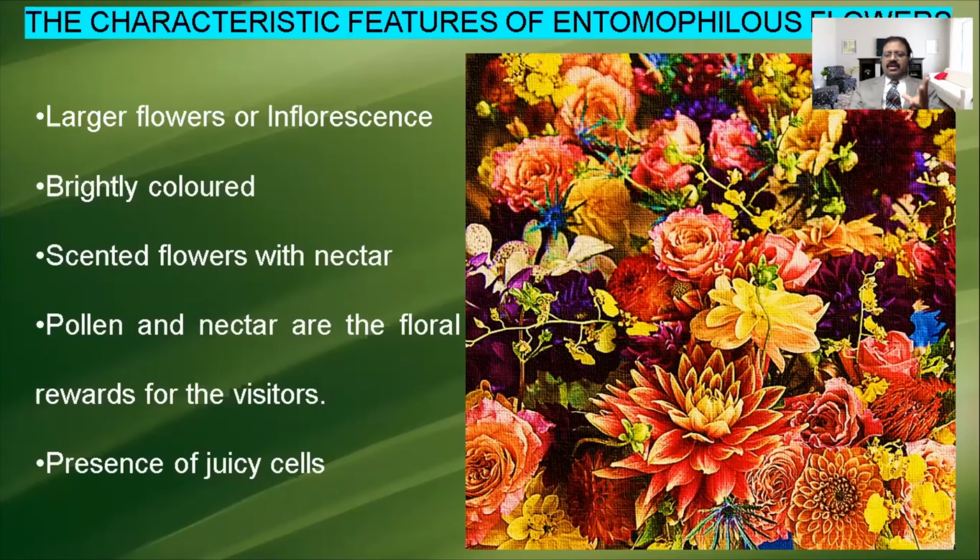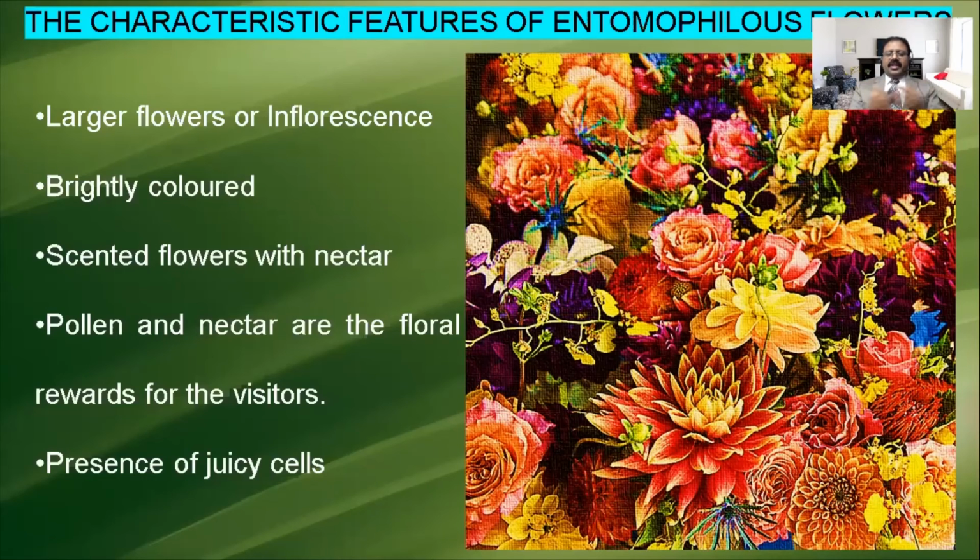Usually the flowers are large flowers. If they are very small flowers, the insect may neglect them or won't find the flowers. So the flowers are usually bigger and brightly colored to attract the insect.